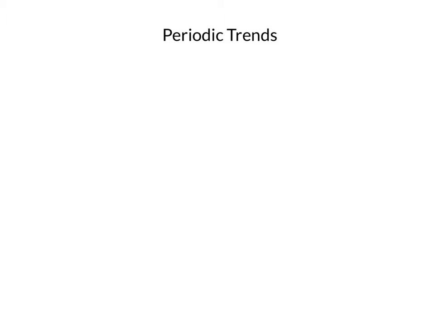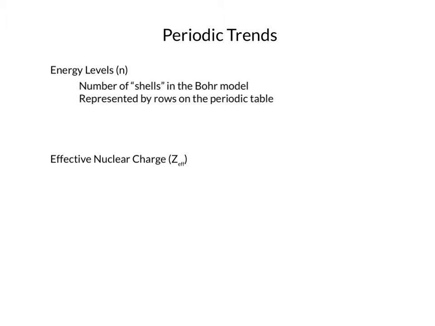Now, there are a lot of factors that affect the properties of atoms, but for a lot of the trends that we look at, there are two major factors that we want to look at. These two major factors are energy levels and effective nuclear charge. So energy levels is something most people are usually pretty familiar with. It's basically the number of shells in the Bohr model. So when you draw Bohr models, you have all those concentric circles. However many of those energy levels you have, that's what we're talking about here, how many of those circles we have. On the periodic table, these are represented by rows. So the first row is the first energy level, the second row is the second energy level, the third row is the third energy level, et cetera, et cetera.